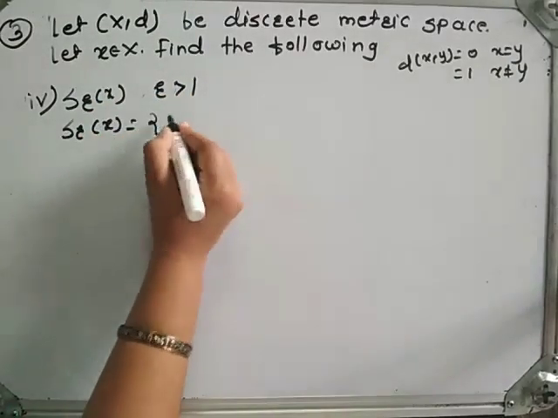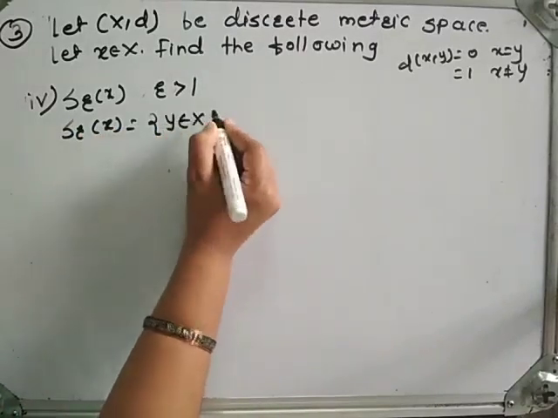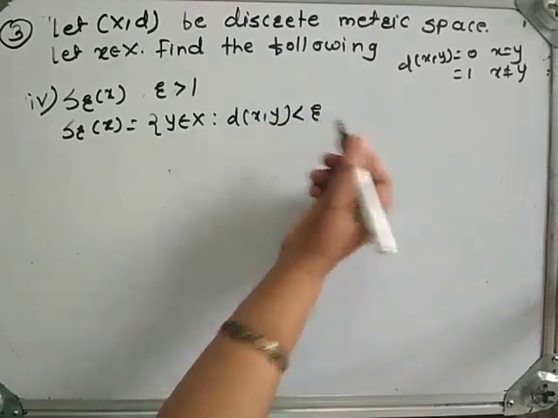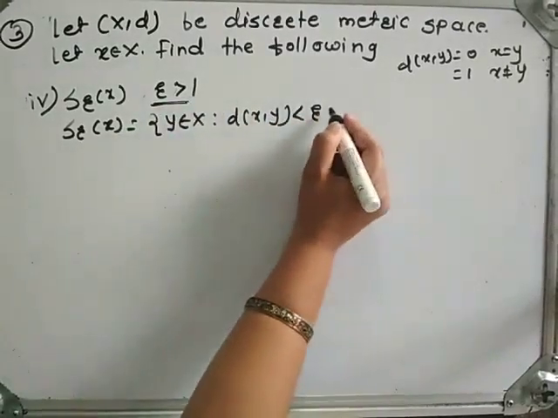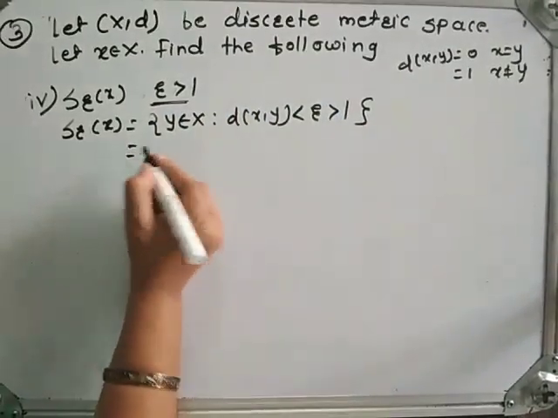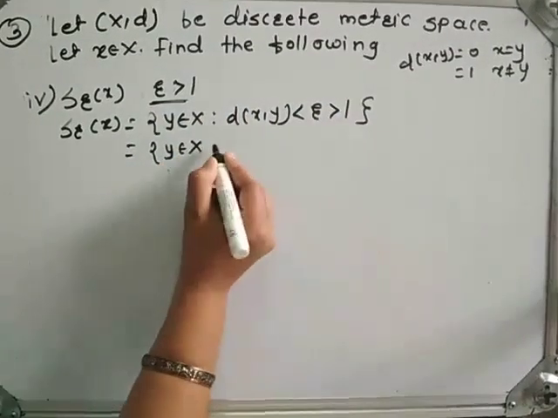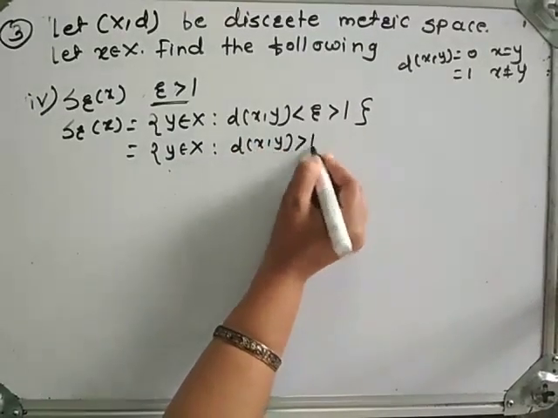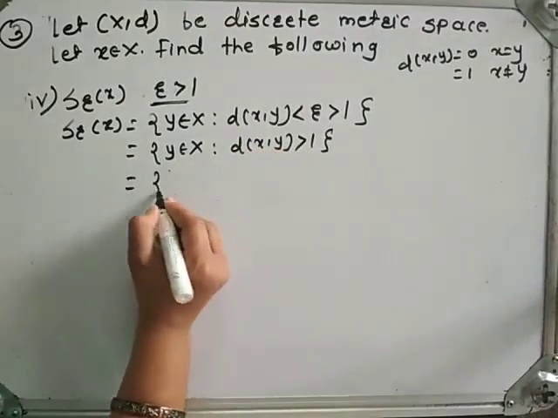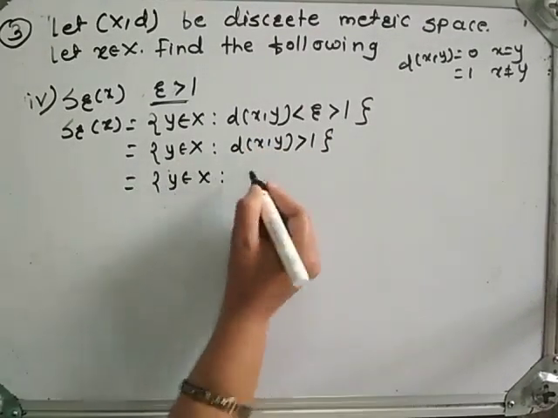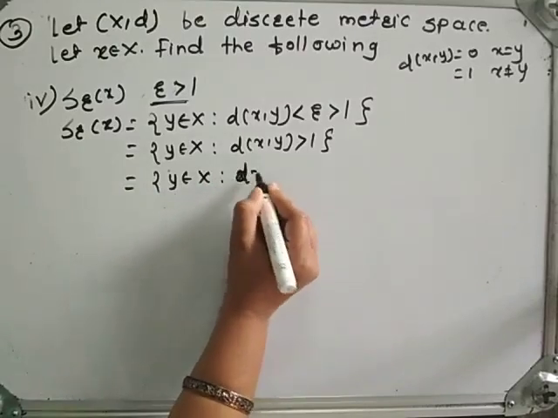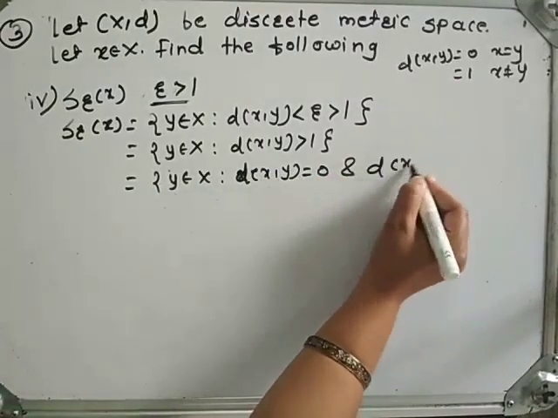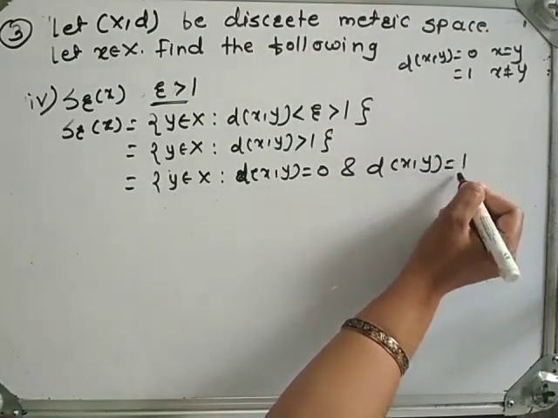S_r(x) is equal to the set of all y belongs to capital X such that distance between x and y is strictly less than r, but here r is greater than 1, which is equal to the set of all y belongs to capital X such that distance between x and y is greater than 1, which is equal to y belongs to capital X such that distance between x and y is equal to 0 and distance between x and y is equal to 1.